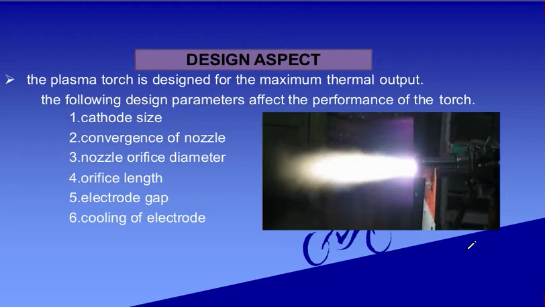It has been told. One is cathode size. Second is converging of nozzle. Third is nozzle orifice diameter. Fourth is orifice length. Fifth is electrode gap. And sixth is cooling of electrode. So for the electrode gap, there should be a gapping. How much the gap should be, that we have to keep in mind.